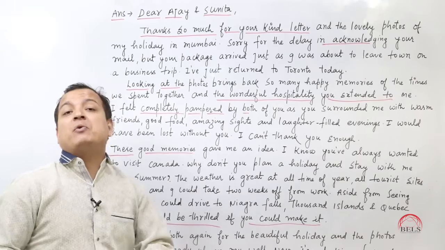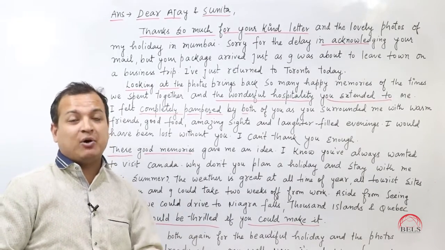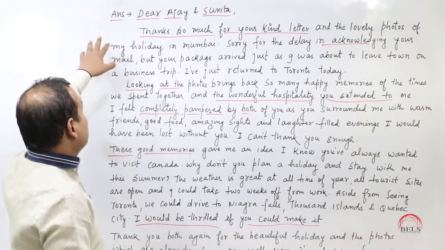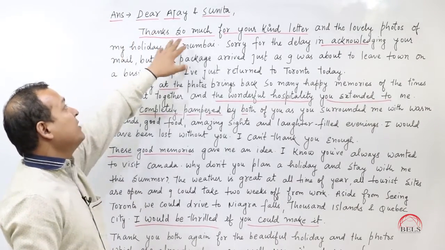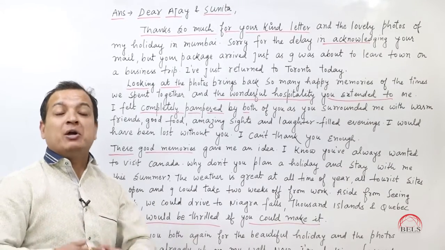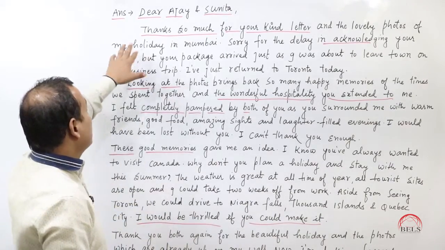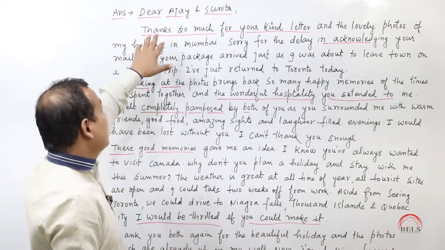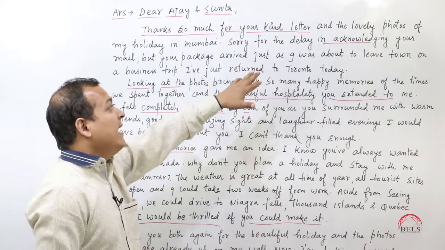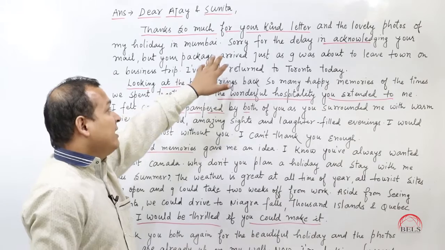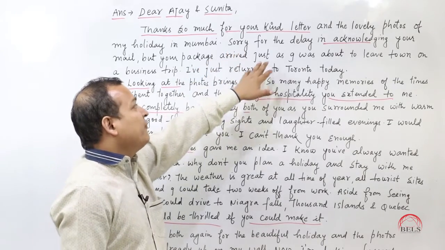As you know this thing very well that this is informal category of the letter, so you have to write accordingly. Now you can see I have started with the salutation, that is Dear Ajay and Sunita, because you are thanking them for the lovely photos that you have received from them. So you can start, this is the initial line, guys. Starting line should be very good. So you can say, thanks so much for your kind letter and the lovely photos of my holiday in Mumbai. Then after full stop, you can say, sorry for the delay.